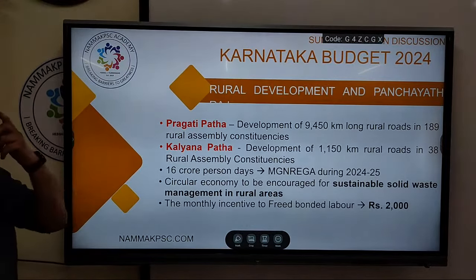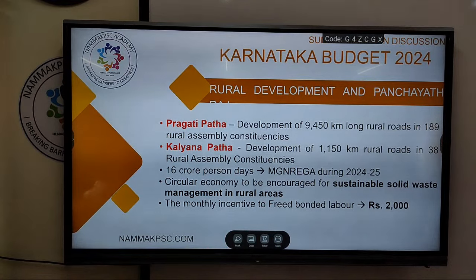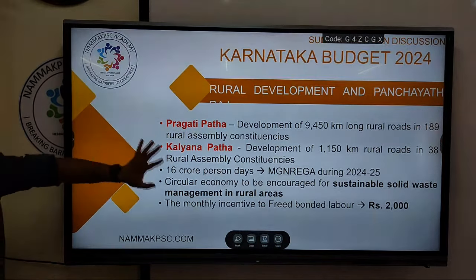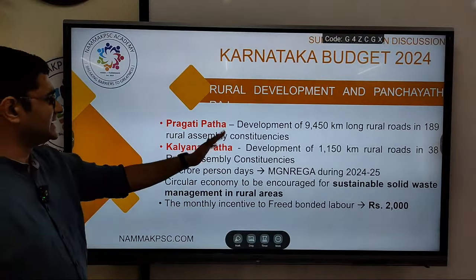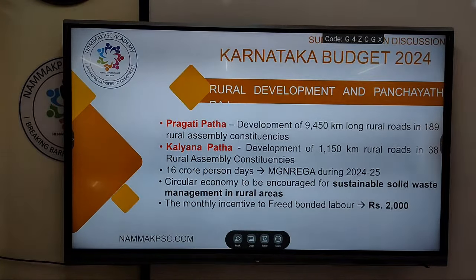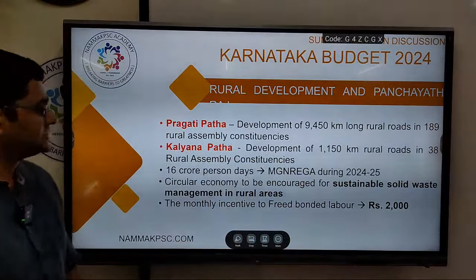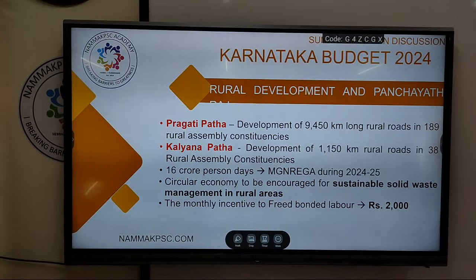Okay, next, rural development. Pragati Pata and Kalyana Pata, so basically rural roads, development of rural roads. As such, not much detail is there, but just the name, I think you can relate it. So this is probably in the Kalyana Karnataka region where certain roads in rural constituencies will be built. Other facts, I'm not sure it's so important, but maybe worth mentioning.